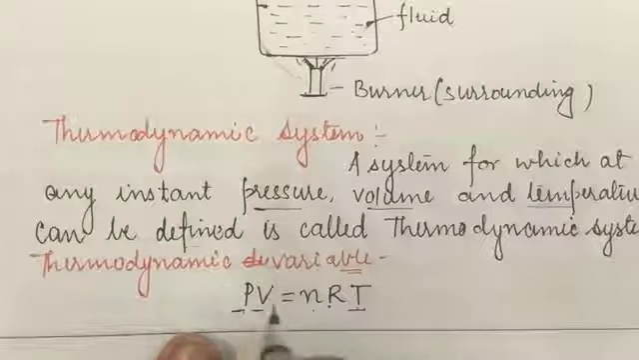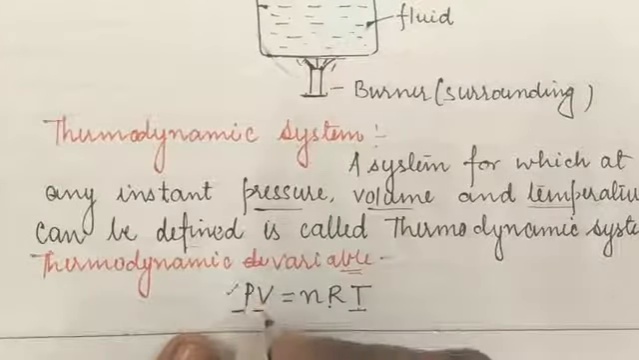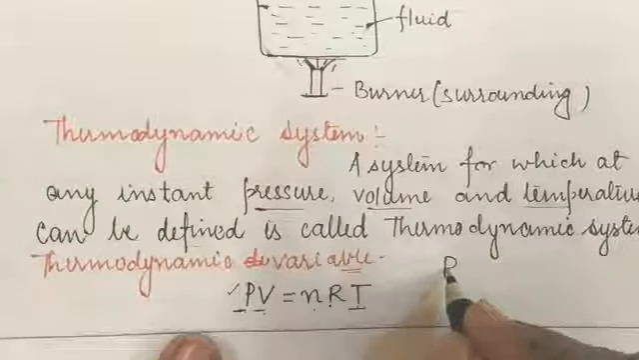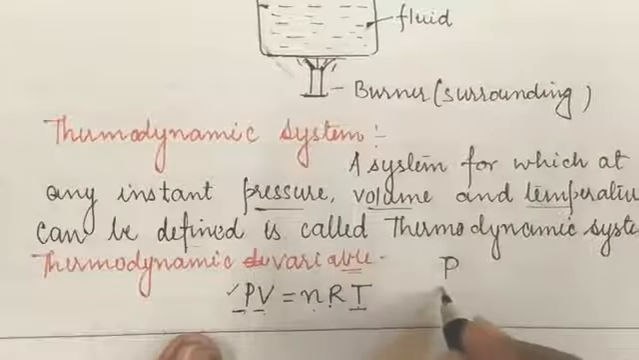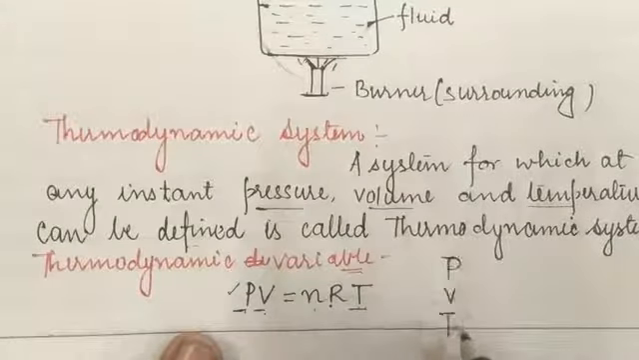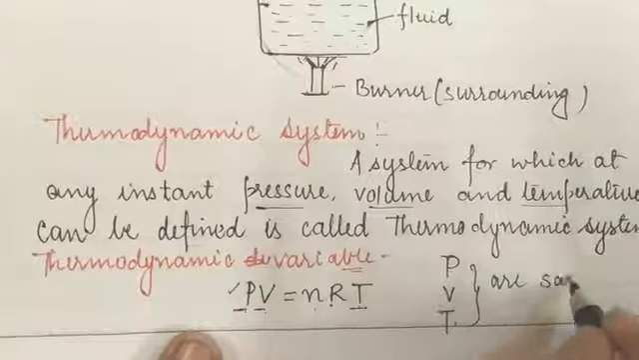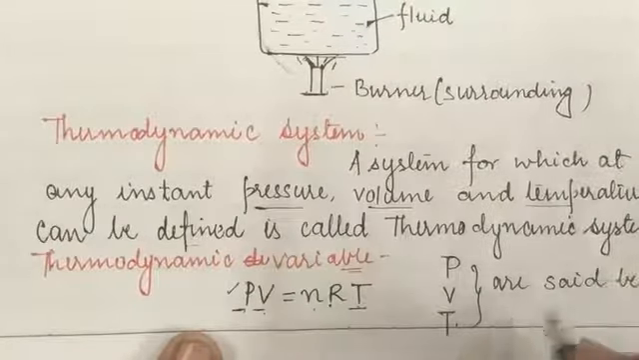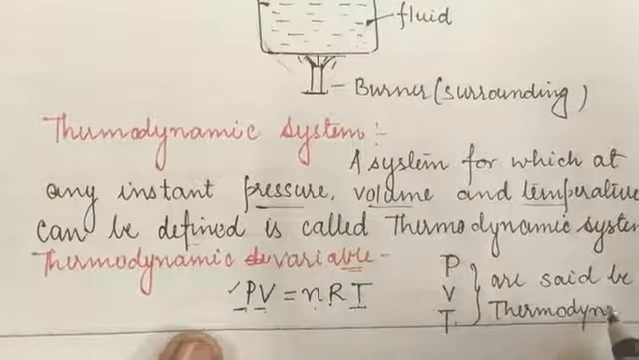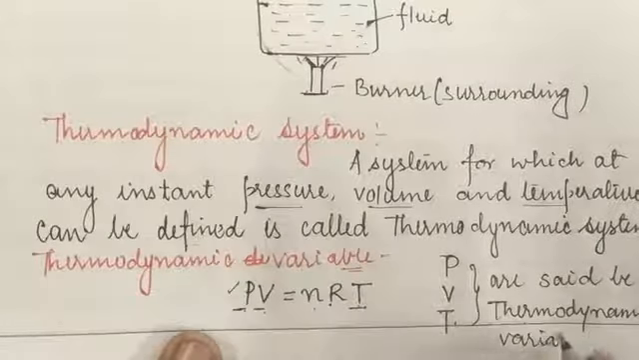So for a fluid, for a particular matter, we can vary the pressure, volume and temperature. What I have said is that for any thermodynamic system we can vary the amount of pressure, volume and temperature. So pressure, volume and temperature are considered to be thermodynamic variables. Okay student, so these are the thermodynamic variables.